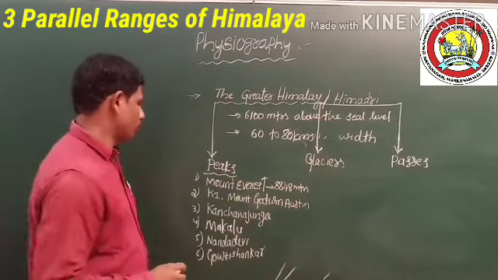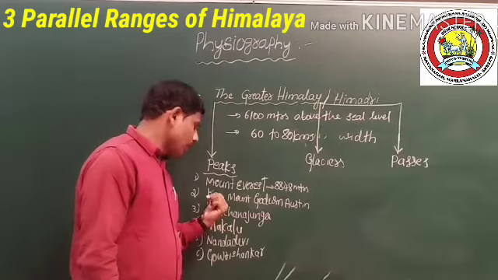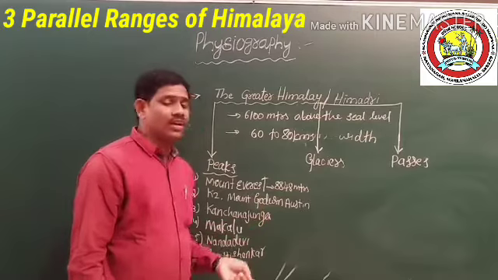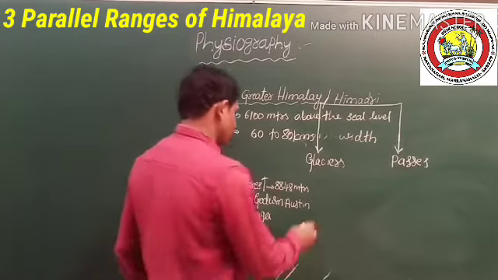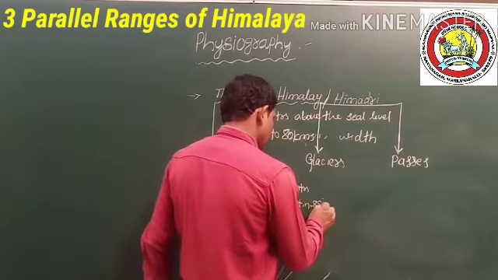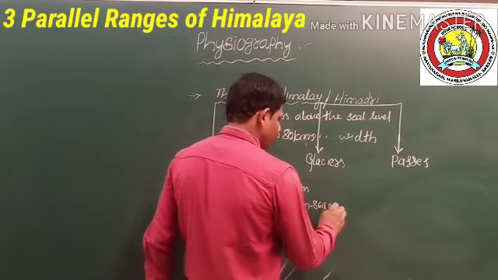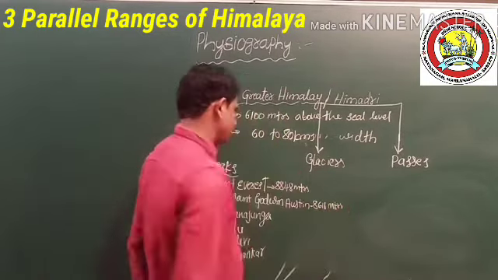K2 in the Karakoram range, or Mount Godwin Austen, is the highest peak in India, at 8,611 meters above sea level.